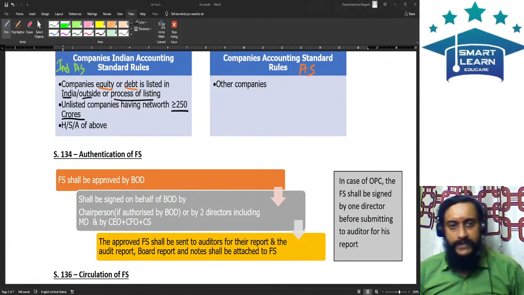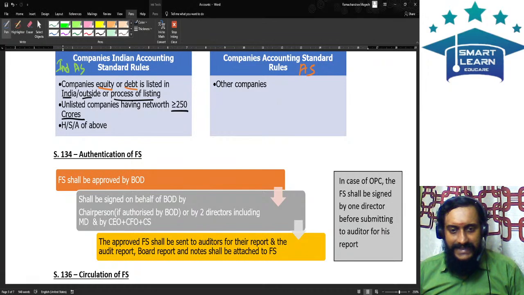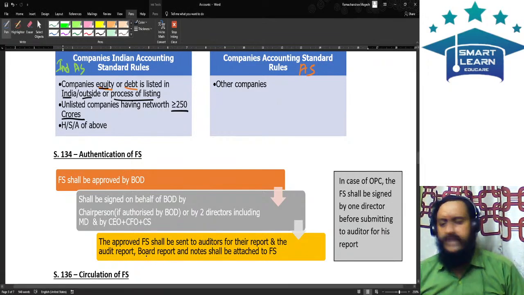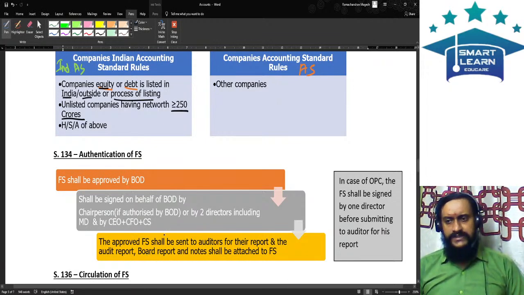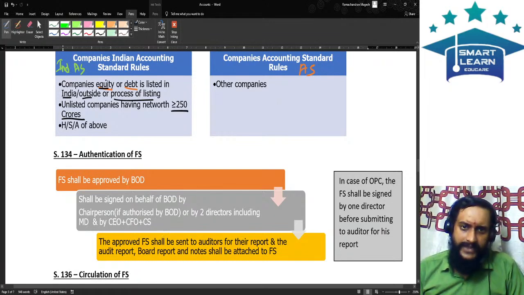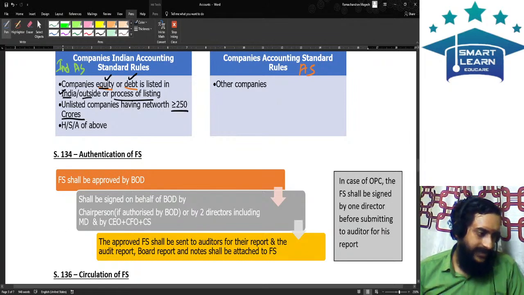Now with respect to listed entities, there is no relaxation at all. For listed entities, the full provisions of the act will be applicable as it is. So companies whose equity is listed or whose debt is listed, either listed in India or listed outside India.